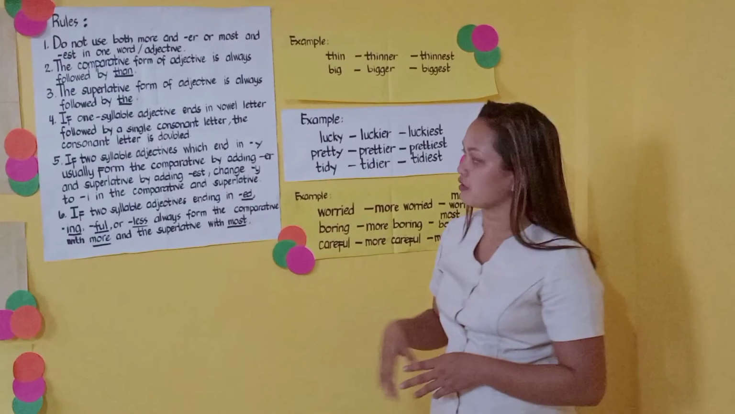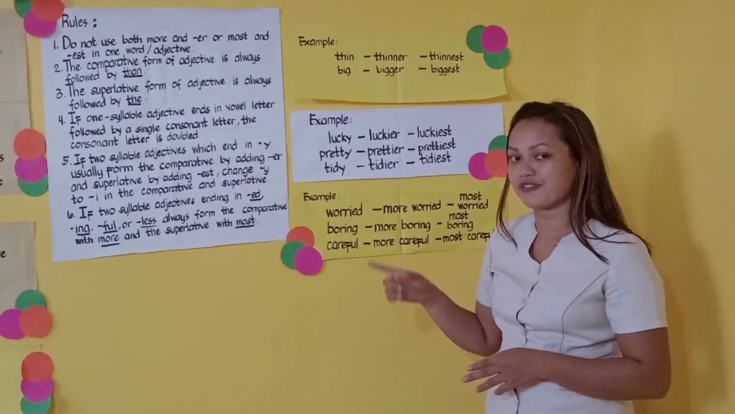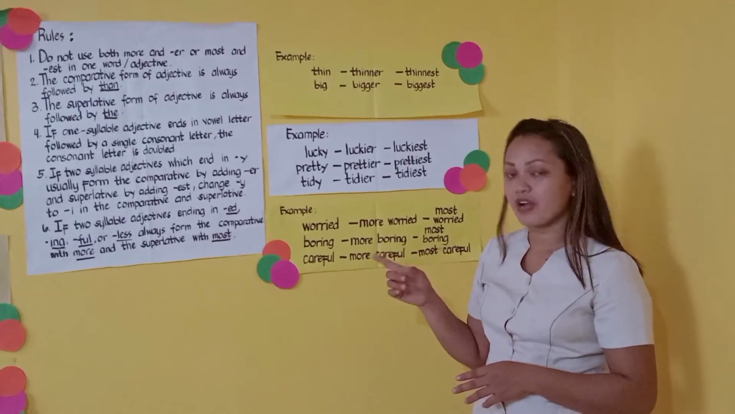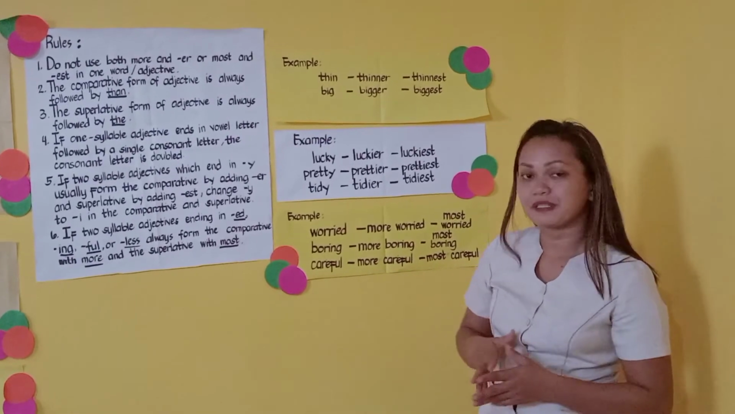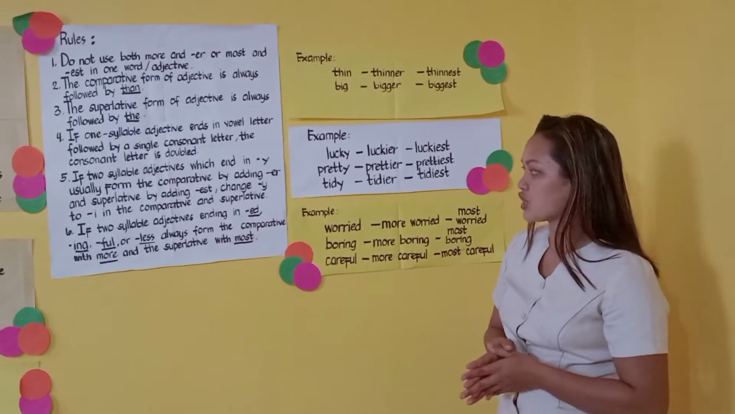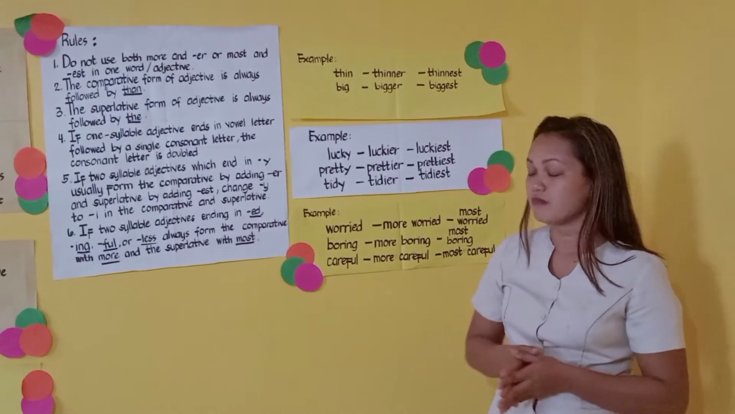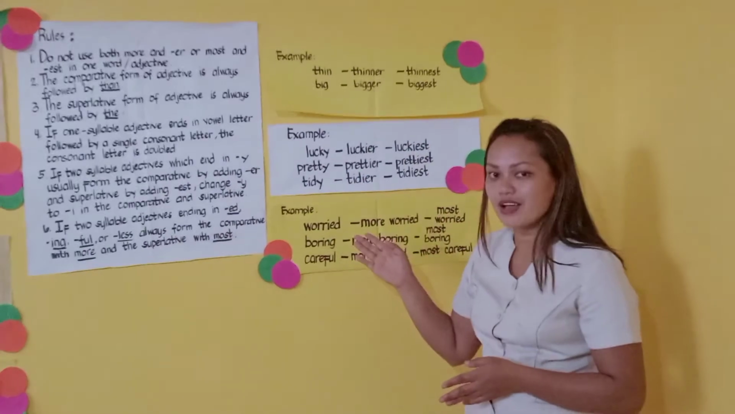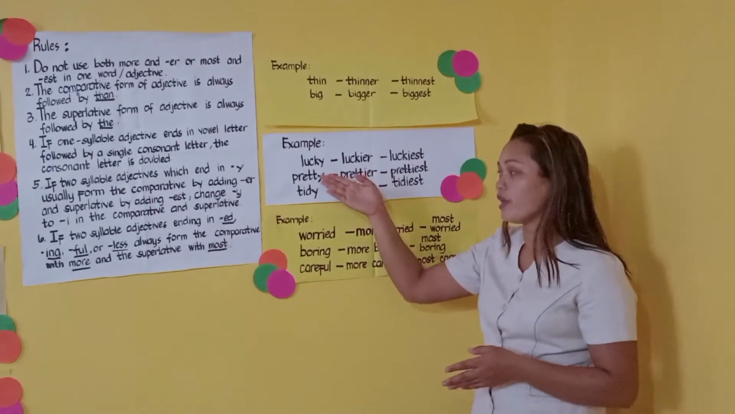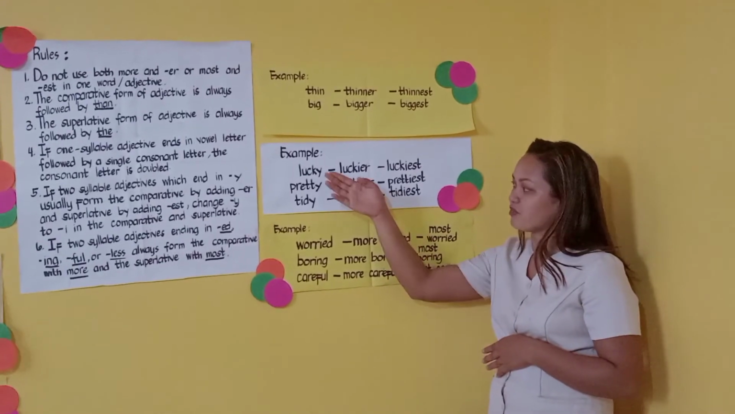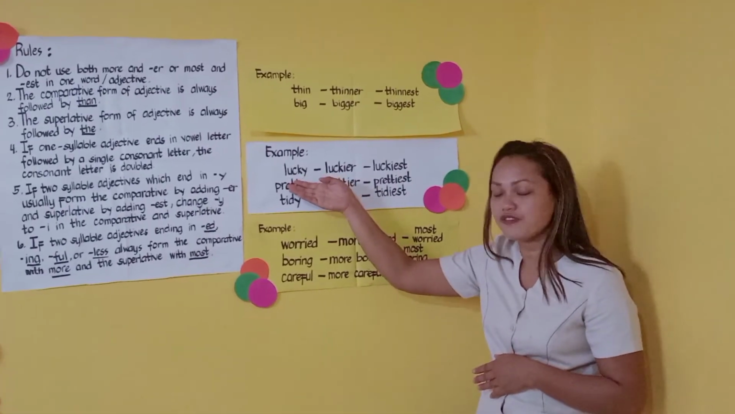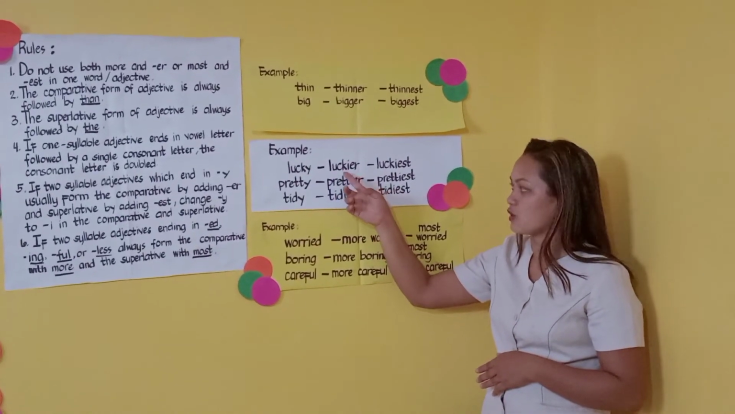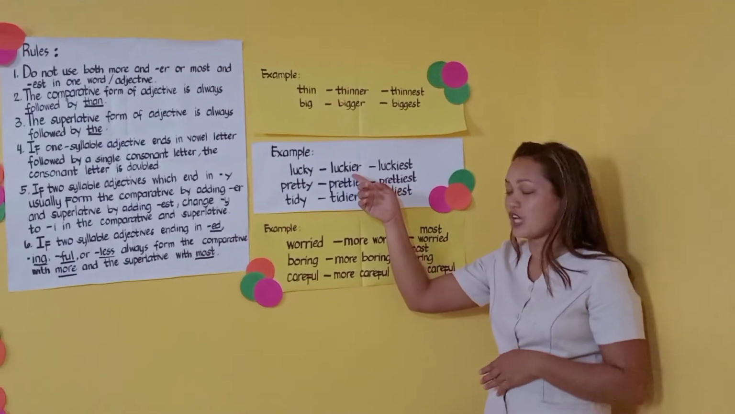Number 5 rule. Adjectives which end in Y usually form the comparative by adding er and the superlative by adding est. Change Y to I in the comparative and superlative. So we have here lucky. Lucky is an adjective which ends in the letter Y. If you are going to change it into the comparative form, instead of Y, it will become I. So luckier.